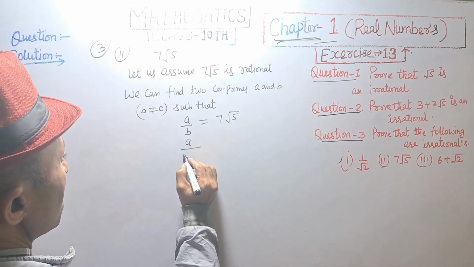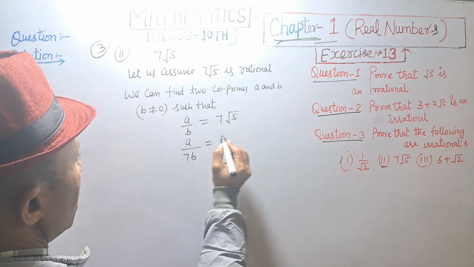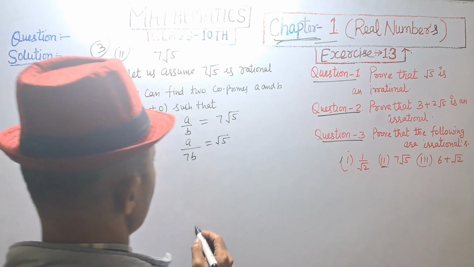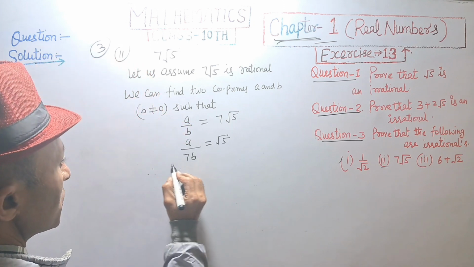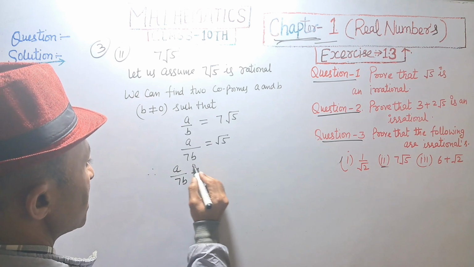Dividing by 7 on the left side, it will be a upon 7b, which is equal to root 5. So a upon 7b is rational,